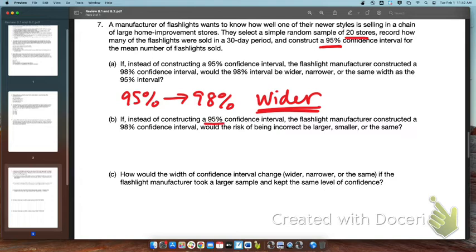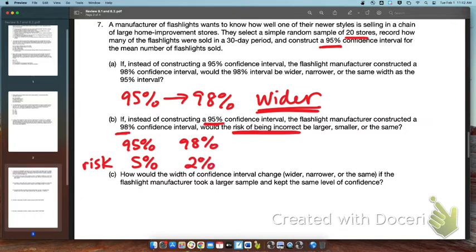If instead of constructing a 95% confidence interval, the flashlight manufacturer constructed a 98% confidence interval, would the risk of being incorrect be larger or smaller? So with a 95% confidence interval, the risk of being wrong is 5%. With a 98% confidence interval, the risk of being wrong is just 2%. So if I go from 95% confident to 98% confident, that means my risk of being wrong is going from 5% to 2%. So I have a smaller risk of being wrong.